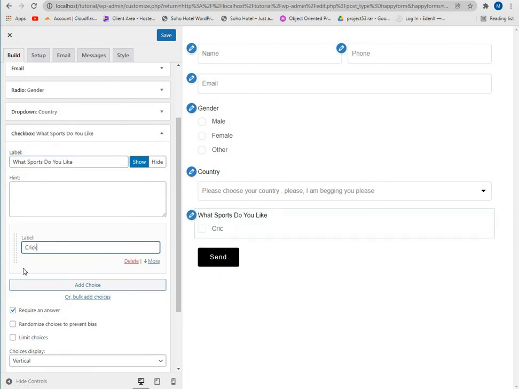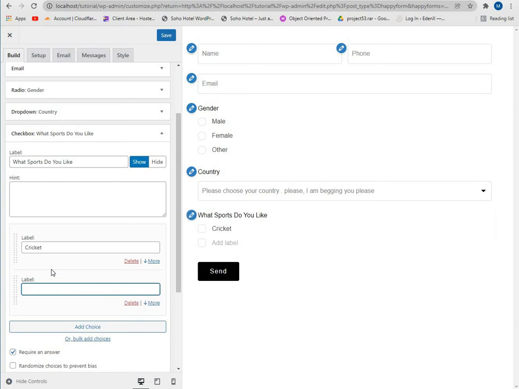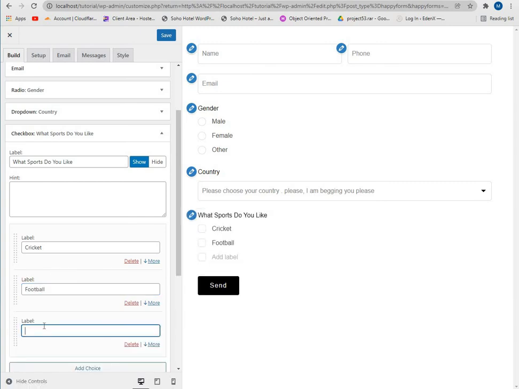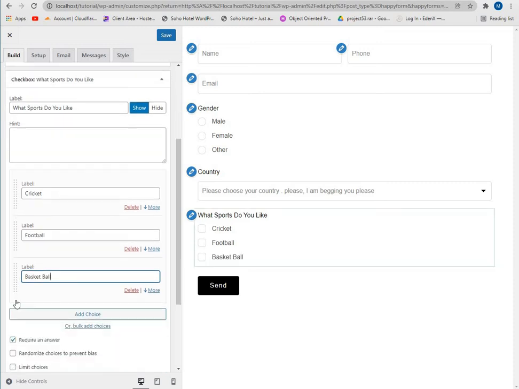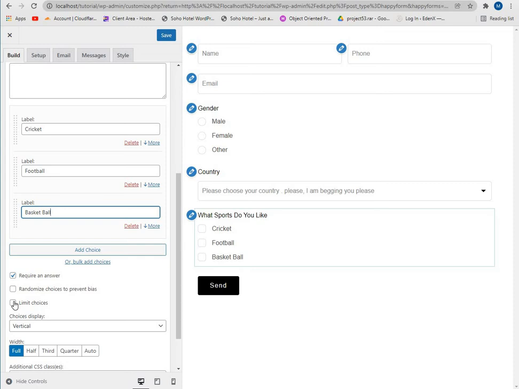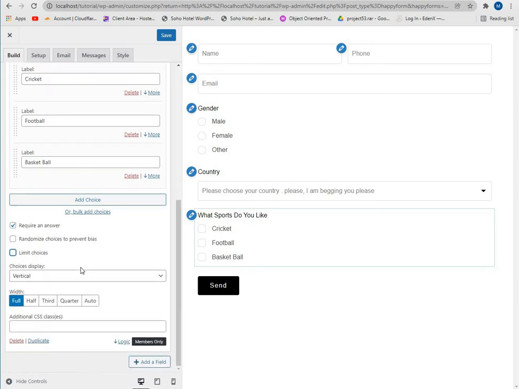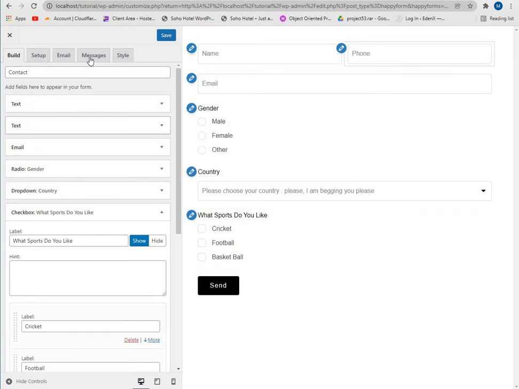Cricket, football, I like football, and basketball. And you can limit the choices, like do you want min choices 1 or 2, or maximum choices 2 or 3. You can add it. Let's deselect this. Then we have messages.